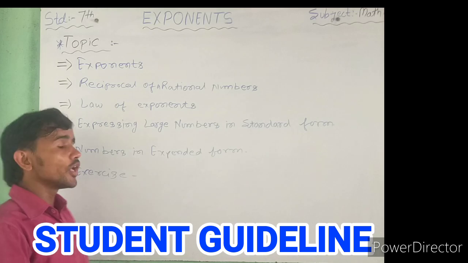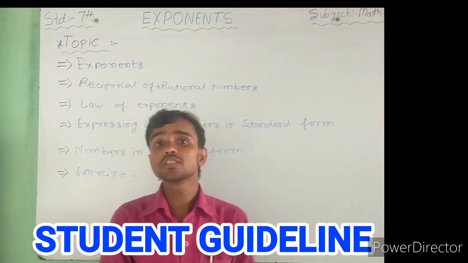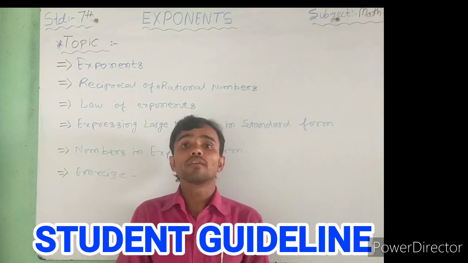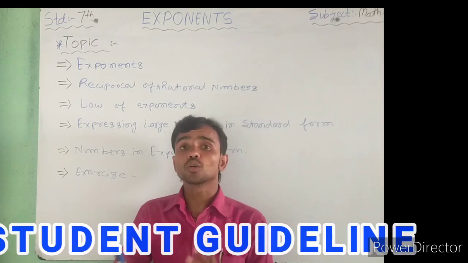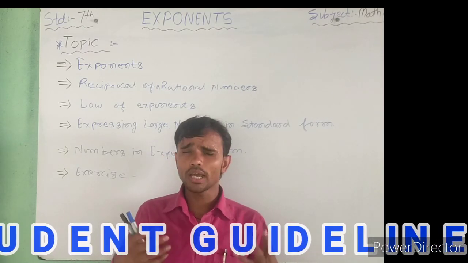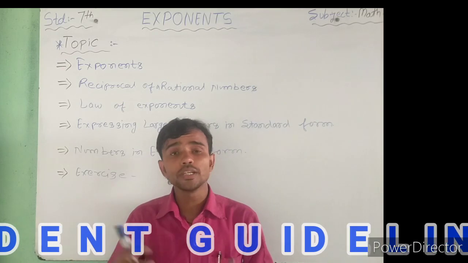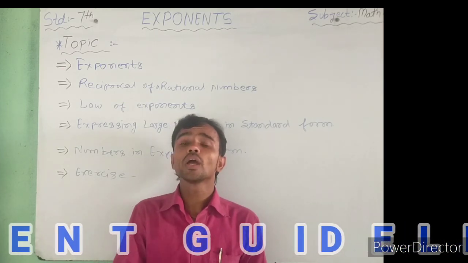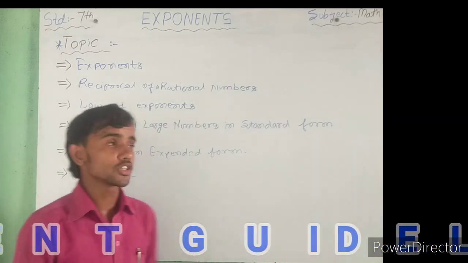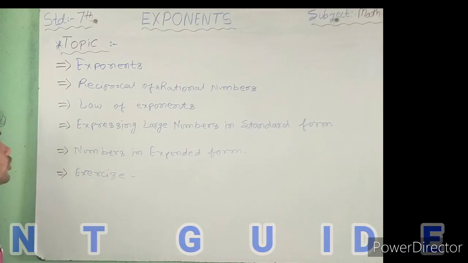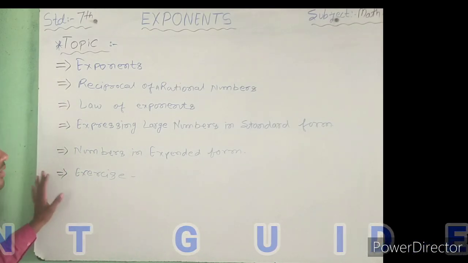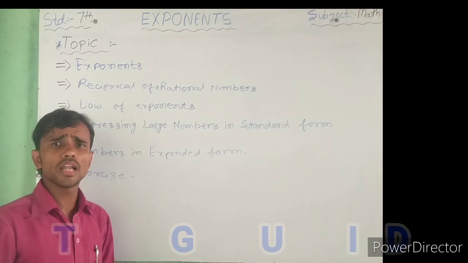And last, we will discuss the exercise. It means you take your book and then solve the question-answer exercise, whichever publication of book you have. Firstly, write down all the topics in your copy. It is not a large chapter.